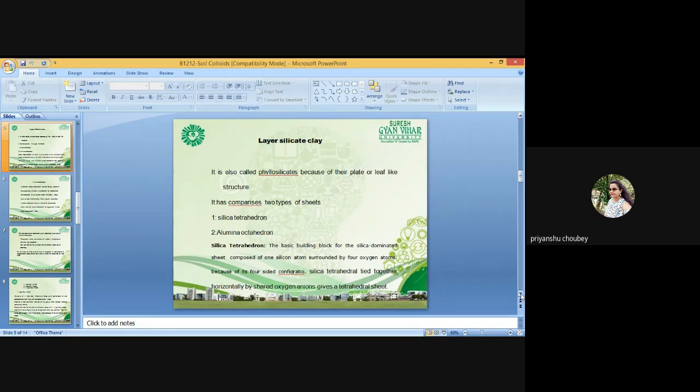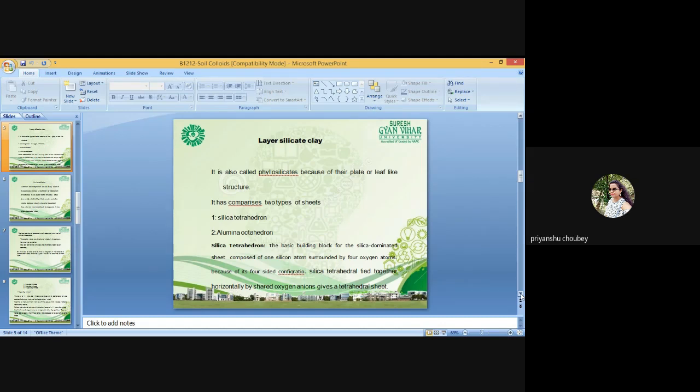Such charge sites are on the outer surface of kaolinite minerals, oxide and hydroxide minerals, non-crystalline oxides, and the aluminum silicates such as allophane and imogolite, and edges and broken bonds of all the minerals.